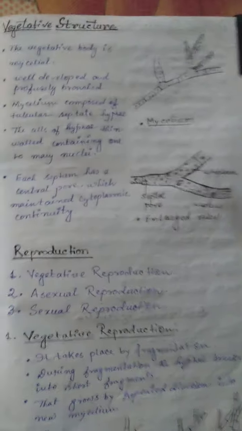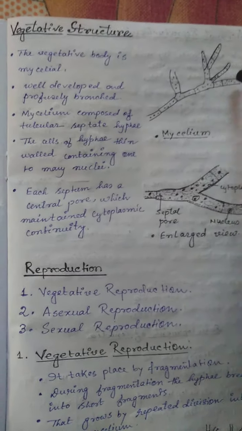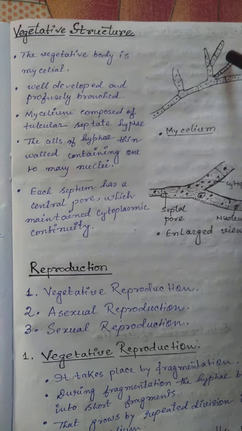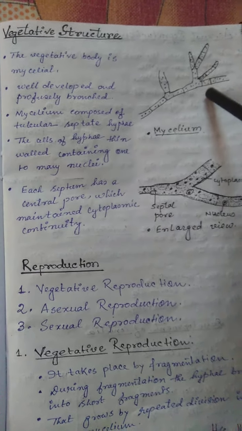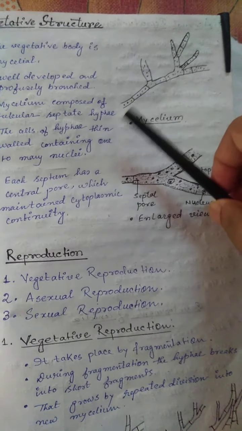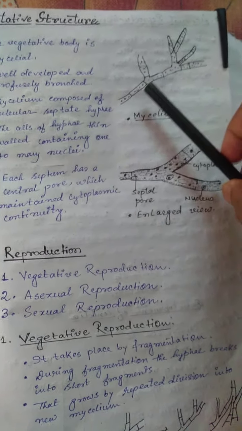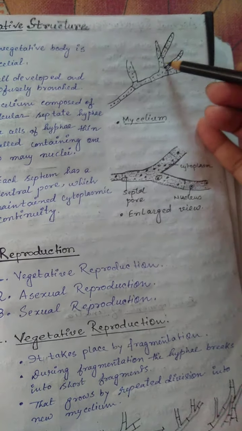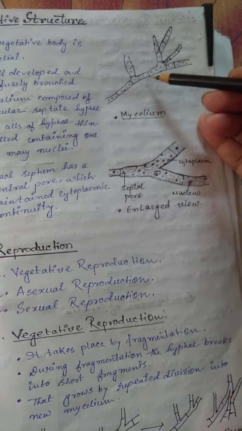Now, the vegetative structure. The plant body is mycelial type, which is highly or profusely branched. They are well developed mycelium, and septa are present.